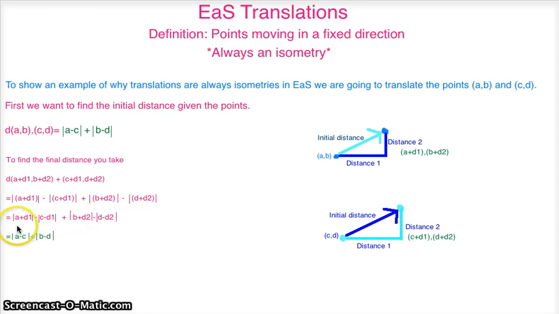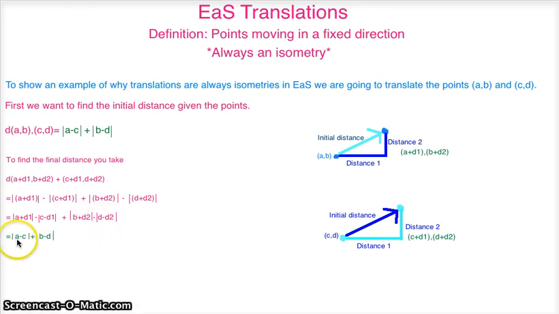And that would equal the absolute value of A plus D1 minus C minus D1, plus the absolute value of B plus D2 minus D minus D2.